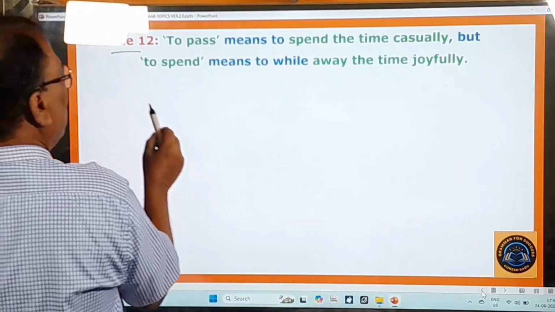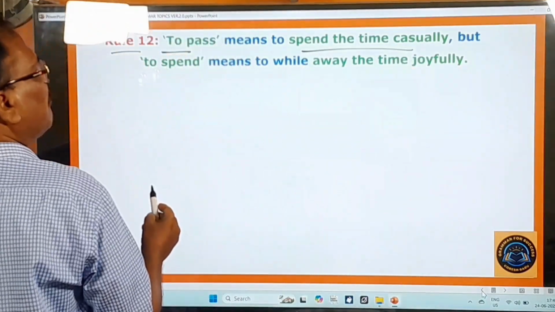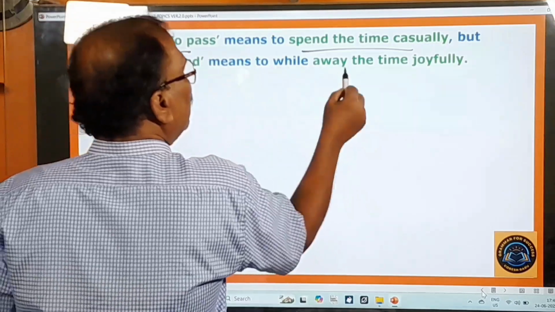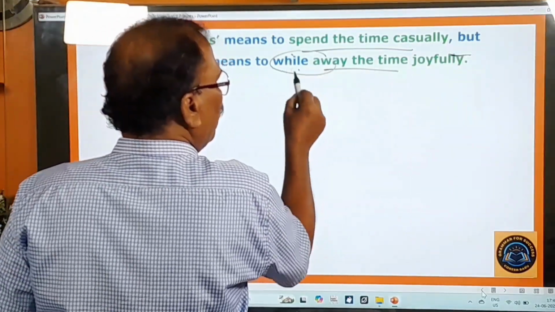Rule 12 is there. What is this rule 12? So, to pass means to spend the time casually. To spend means to while away the time joyfully. To while away means to spend again. To while away the time joyfully.